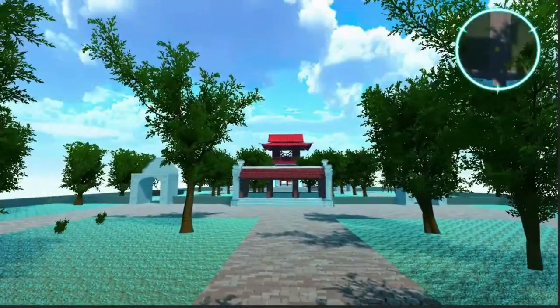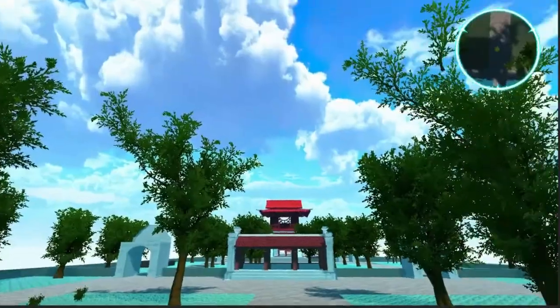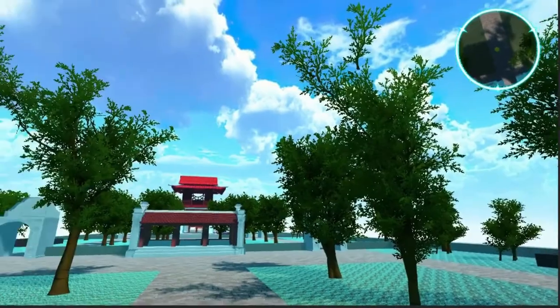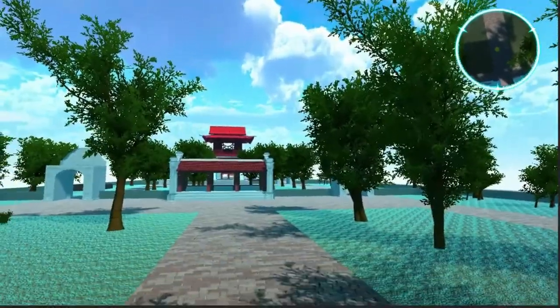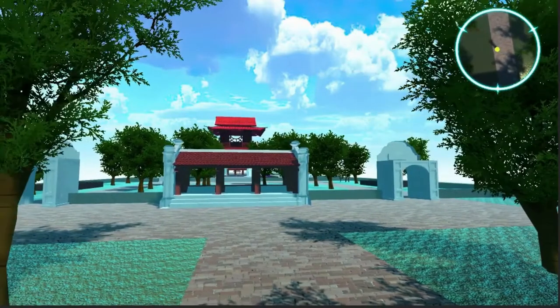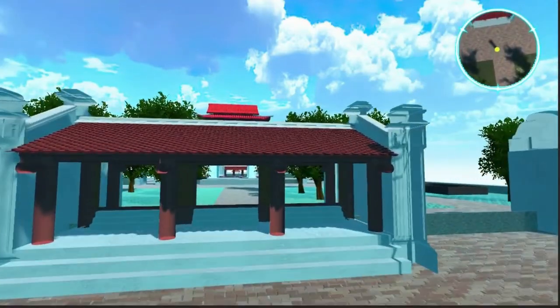Users can move left and right, up and down, and have a 360-degree panoramic view at any position in the Temple of Literature. There are non-player characters in the Temple of Literature who act as people who come to visit and have some actions such as answering the phone, looking at the scenery.